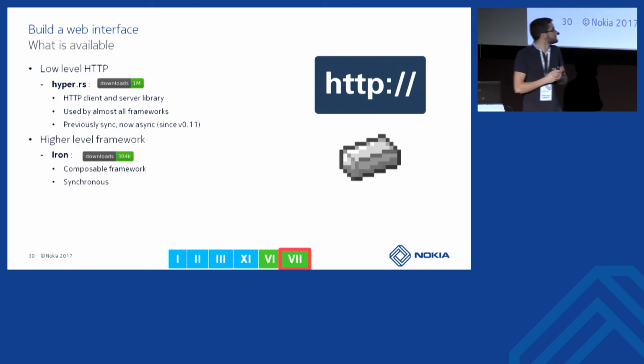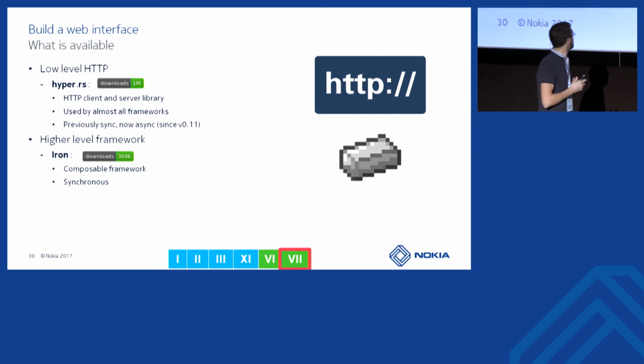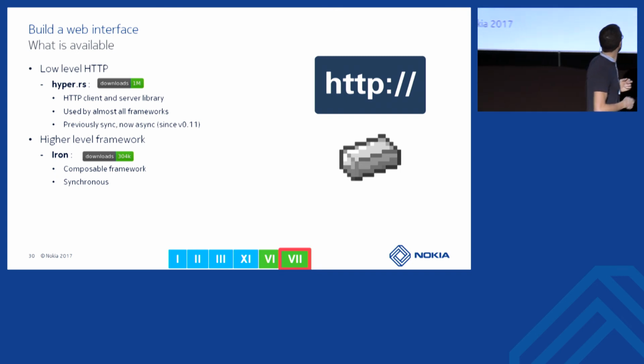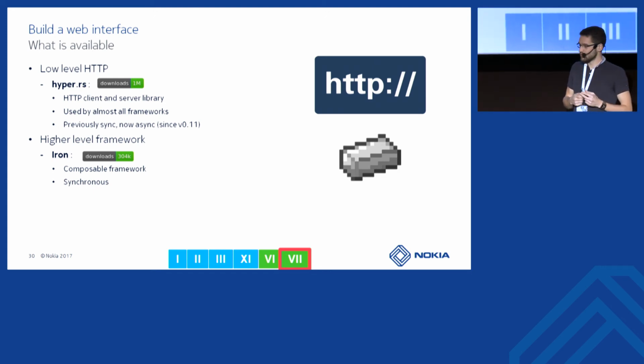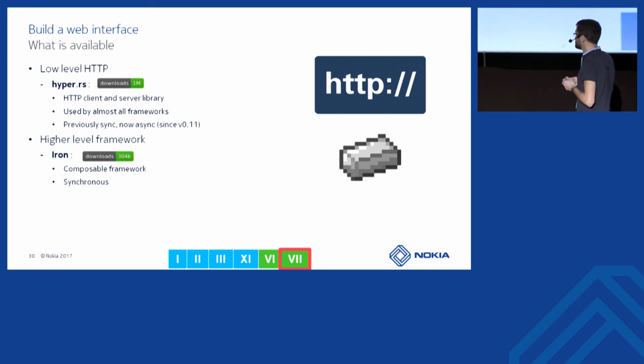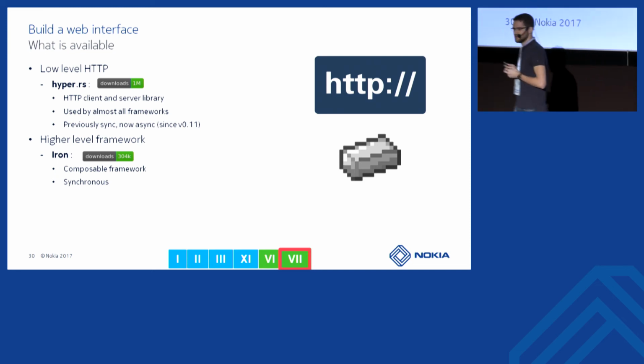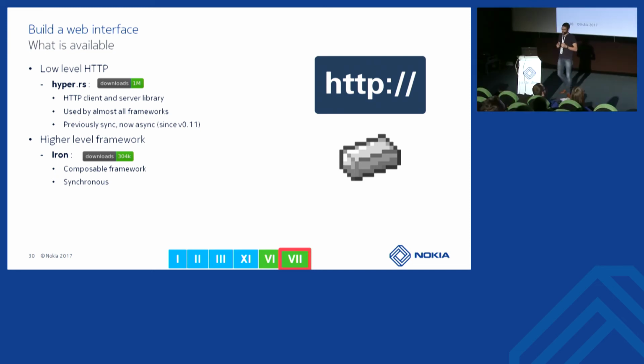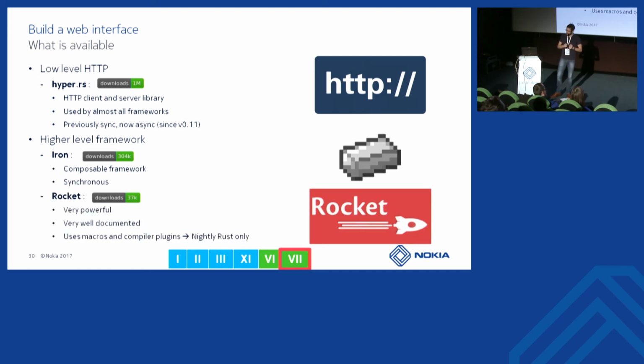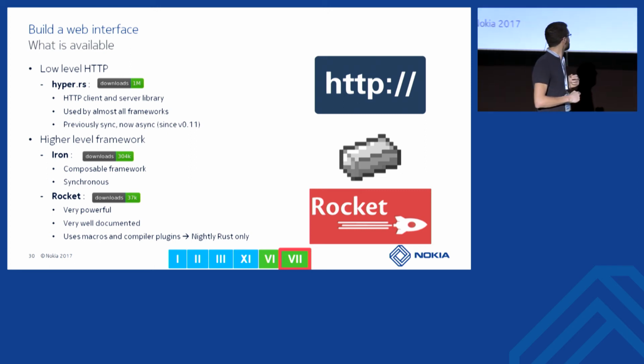So let's talk about those frameworks. The most popular one for now is Iron. Iron is a simple framework. You can compose it, you can add many plugins to it, and it's synchronous. So it's built on the synchronous release of Hyper. We have another one we will talk about, which is Rocket. You can see that this one is a bit less popular, but there are good reasons for that.